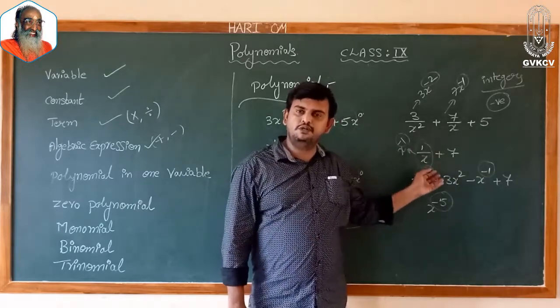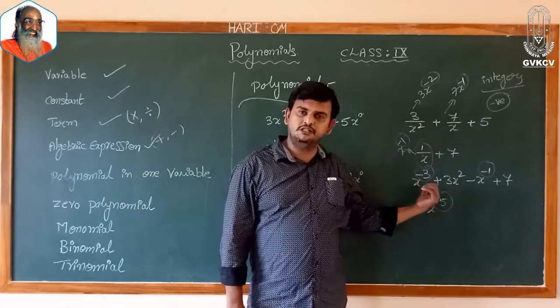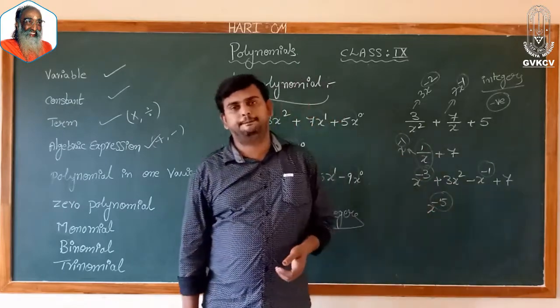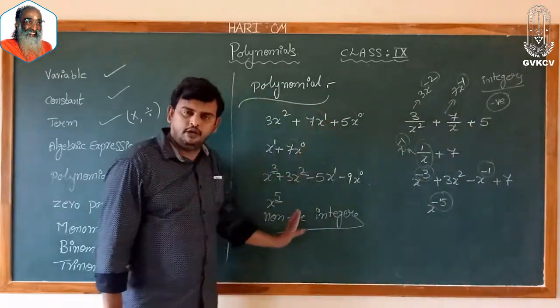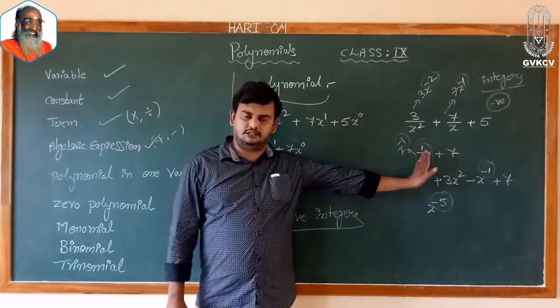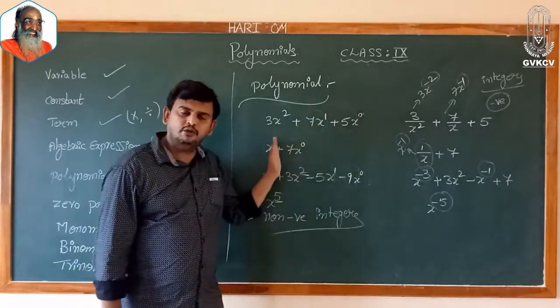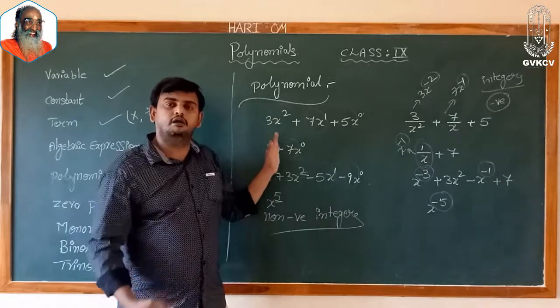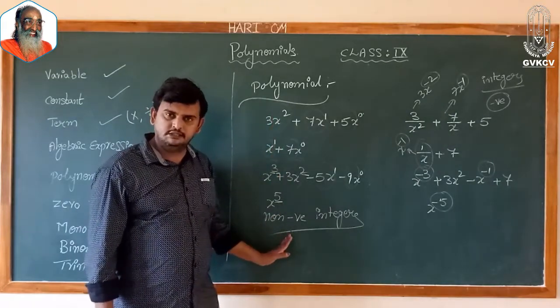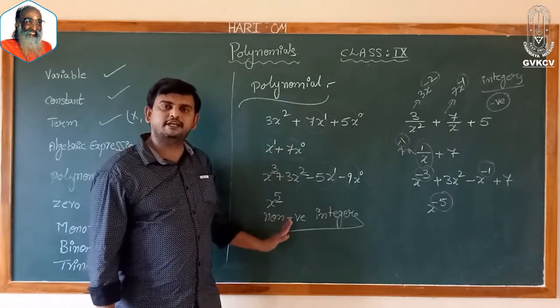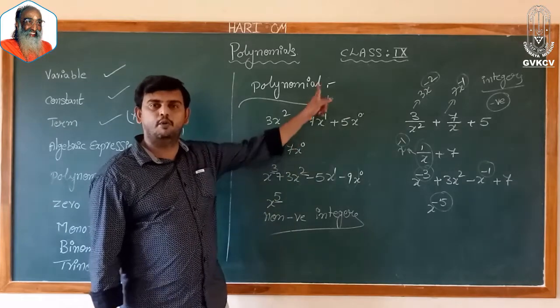Means you have some positive integers, some negative integers, and also 0. So where the variable powers are non-negative integers, these algebraic expressions are called polynomials.